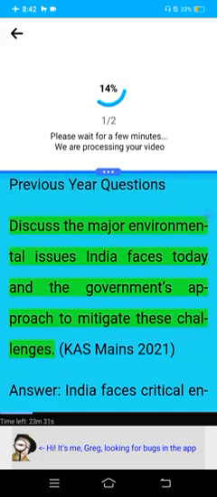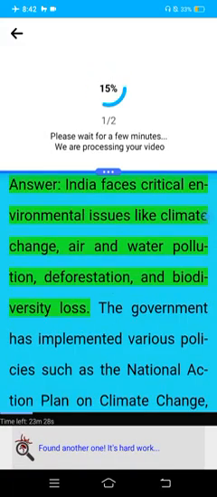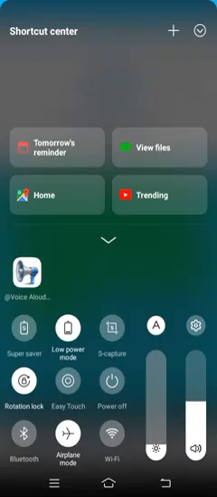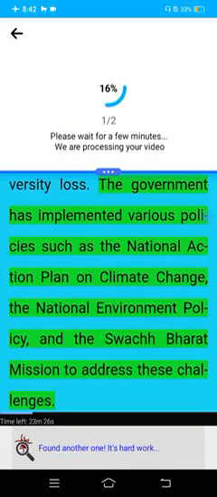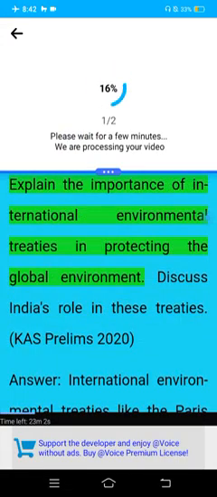Previous year questions. Discuss the major environmental issues India faces today and the government's approach to mitigate these challenges. Mains 2021. Answer. India faces critical environmental issues like climate change, air and water pollution, deforestation, and biodiversity loss. The government has implemented various policies such as the National Action Plan on Climate Change, the National Environment Policy, and the Swachh Bharat Mission to address these challenges.